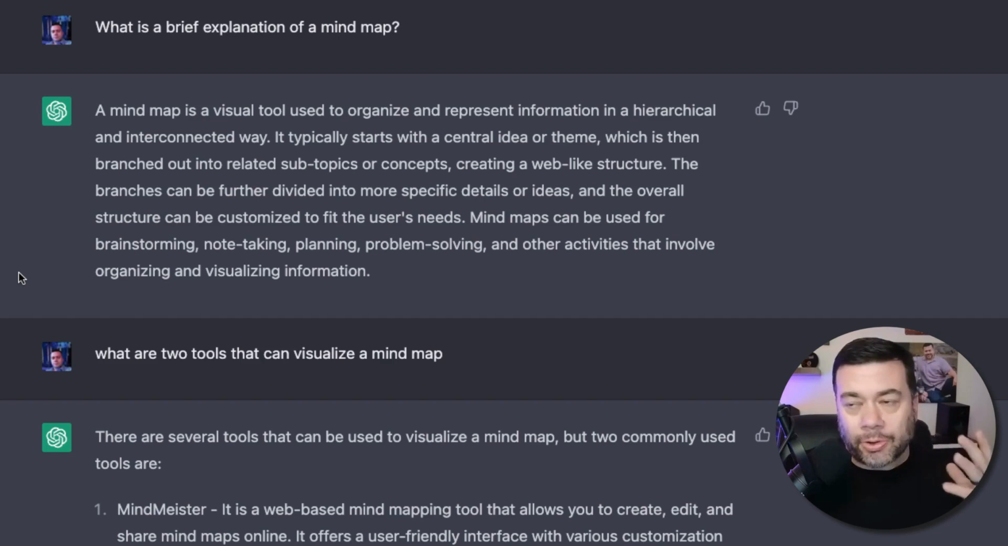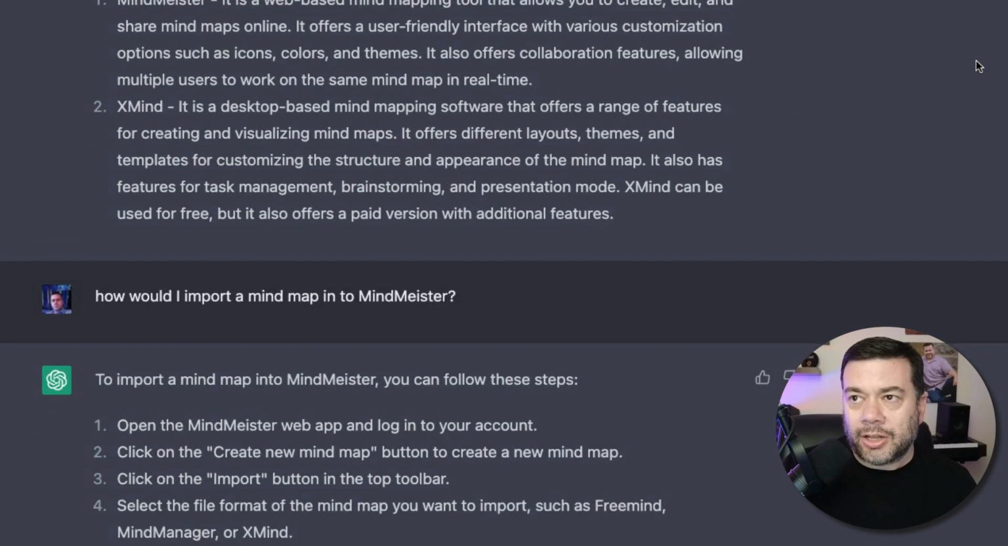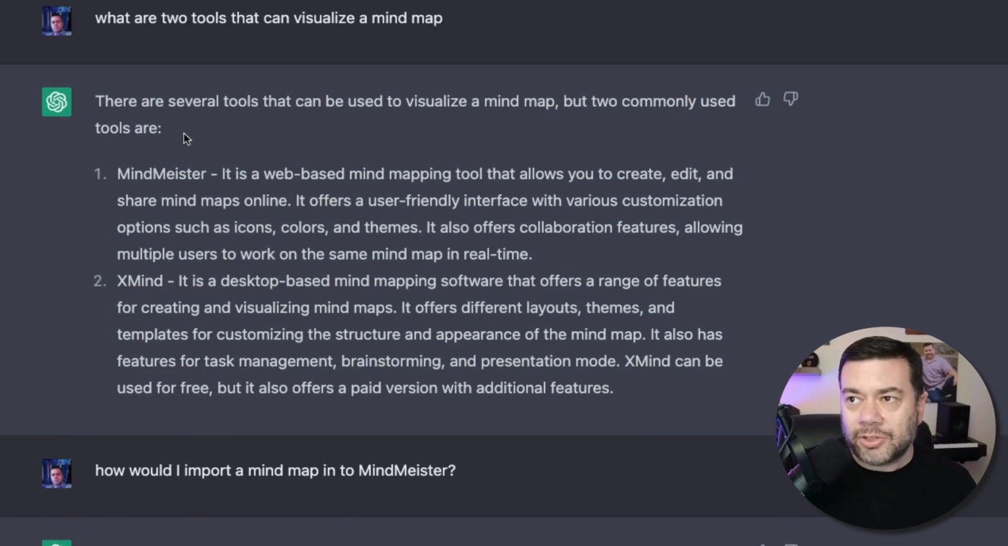So I'm a visual person, and I keep seeing the term visualization in this explanation. So my next logical question is, what are two tools that can visualize a mind map? Because I literally have no clue. So I scroll down, and in the conversation, it says there are several tools that can be used to visualize a mind map. But two commonly used tools are MindMeister, creative name, and Xmind.